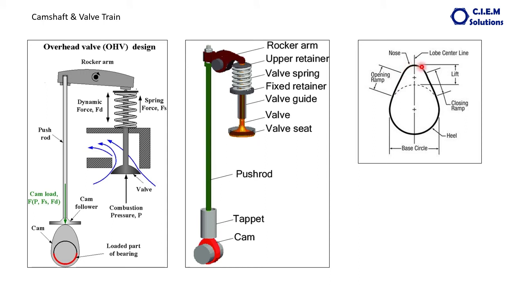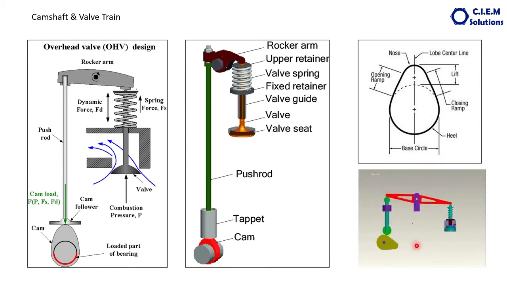And again valve closing starts here. It is fully lifted here. From here valve closing starts and it closes at this place. So this is about the cam. You can see the animation, how when the lobe comes here, the push rod is lifted, the rocker arm is lifted on one side and the rocker arm is pressed on the other side, causing the opening of the valve. This is how the camshaft works.